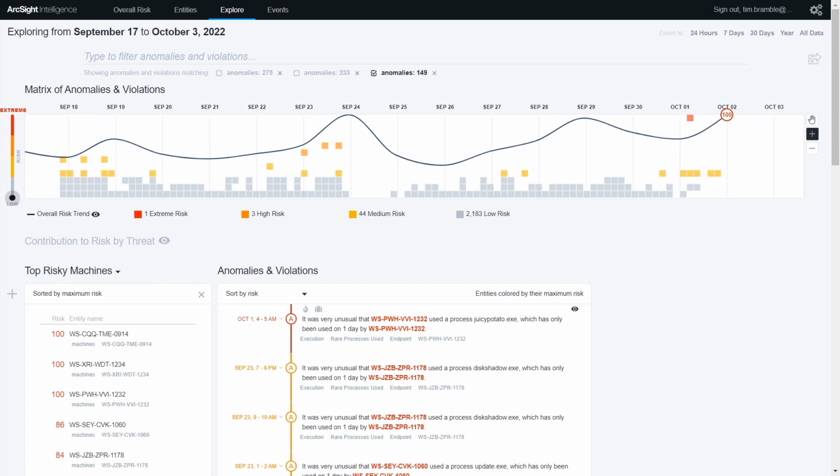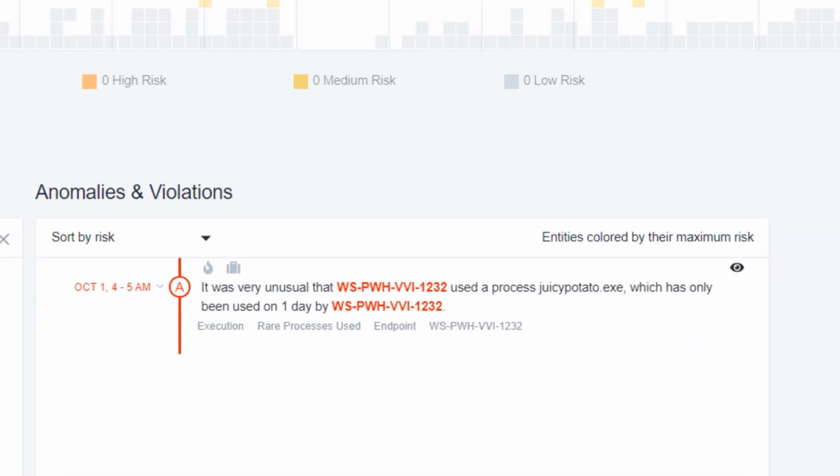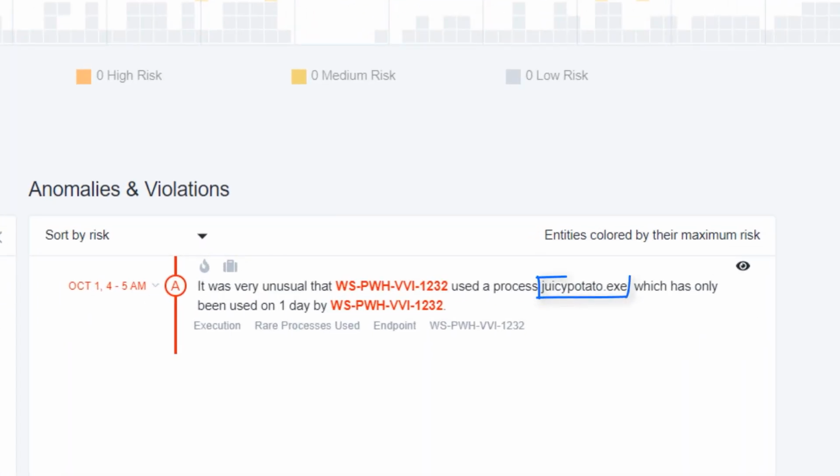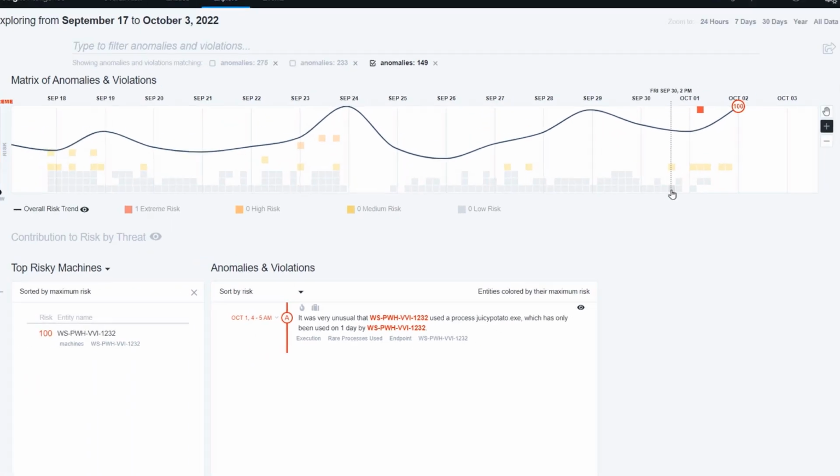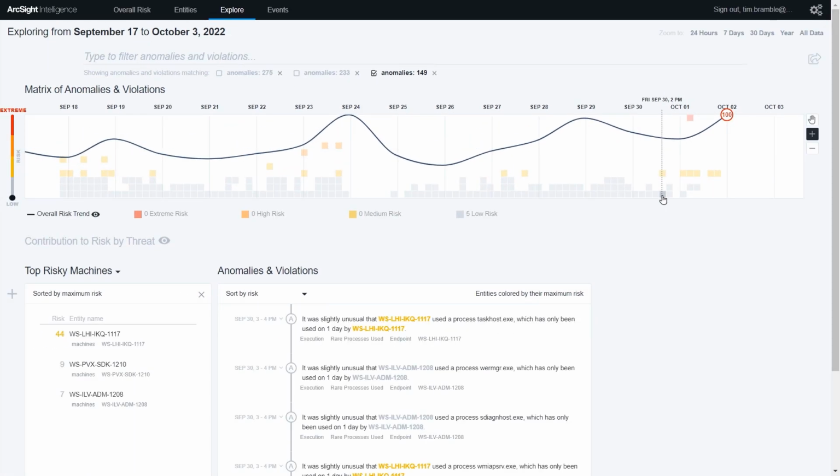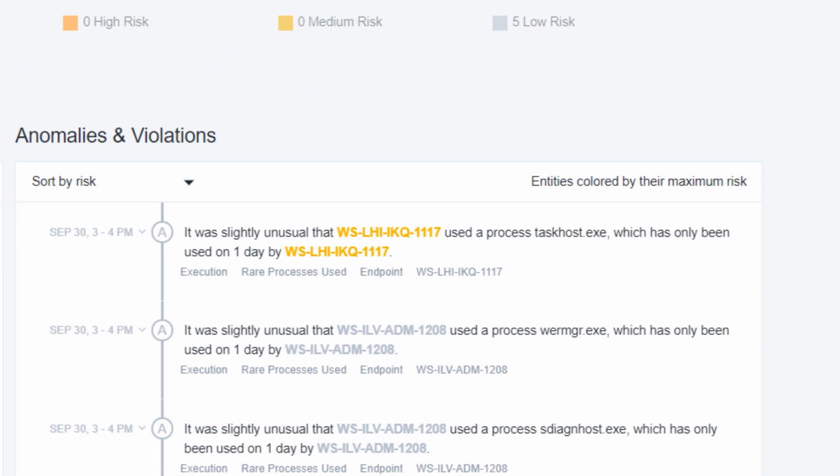In this case, processes known or suspected to be malicious have been assigned a higher importance than processes generally considered to be benign. Under the same circumstances, anomalies that involve suspicious processes, for example the privilege escalation tool juicypotato.exe, are assigned much more risk than those that involve benign processes, for example taskhost.exe.